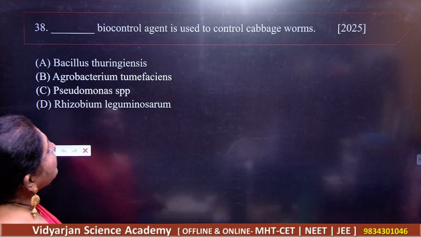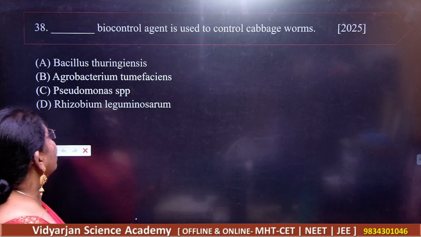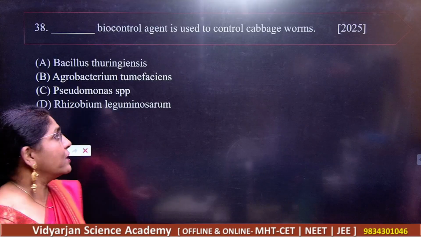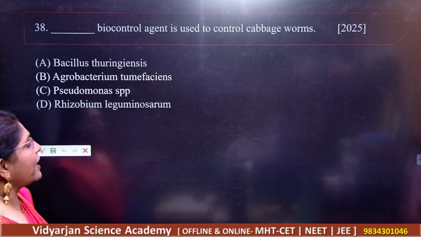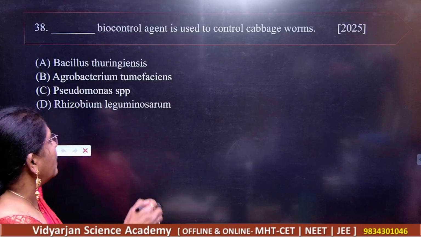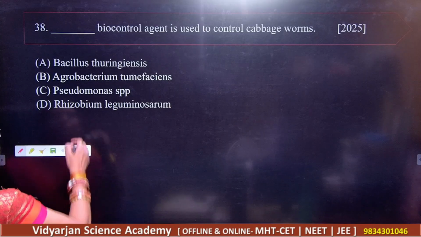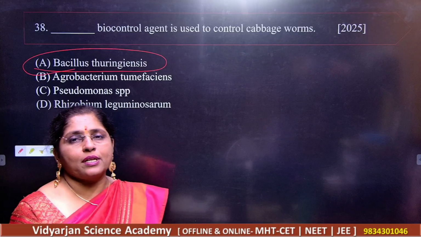Next, question number 38. A dash biocontrol agent is used to control the cabbage worms. Number 1, Bacillus thuringiensis, Agrobacterium tumefaciens, then we have Pseudomonas species, and Rhizobium leguminosarum. To control the pest here, we are using Bacillus thuringiensis.